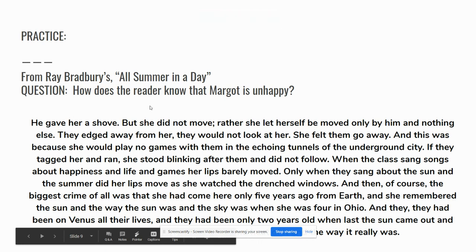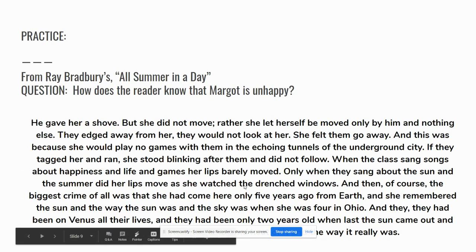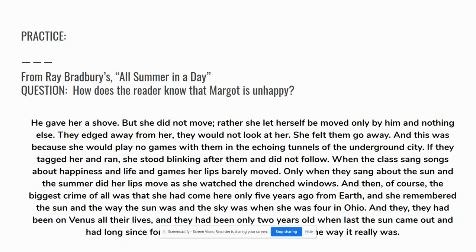So we're looking for the sentence that tells us how we know that she's unhappy. And you could say, well, she just moved there. She doesn't have a lot of friends. She doesn't know how to play tag. But which specific sentence said something about her being unhappy?